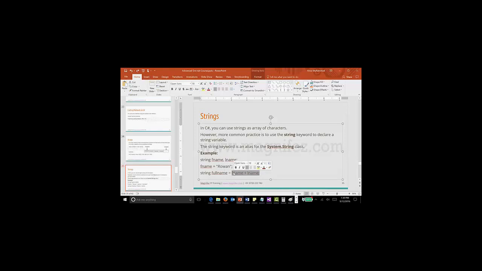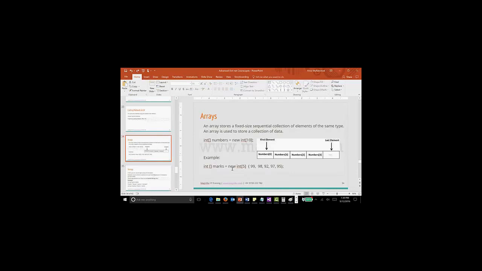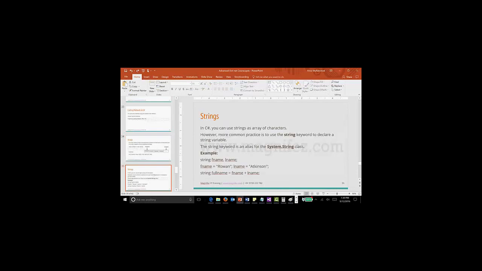The system will store these characters in this array, one character per cell, 1 byte each: ROWAN. In the same way it creates another string and stores the value ATKINSON.